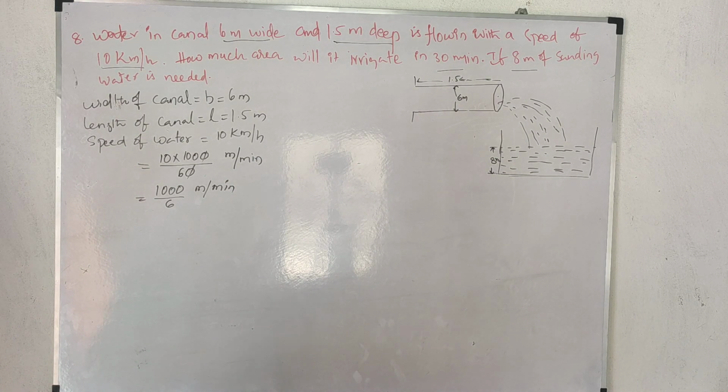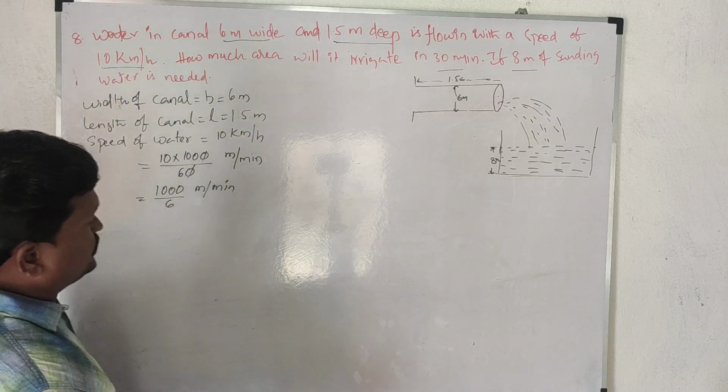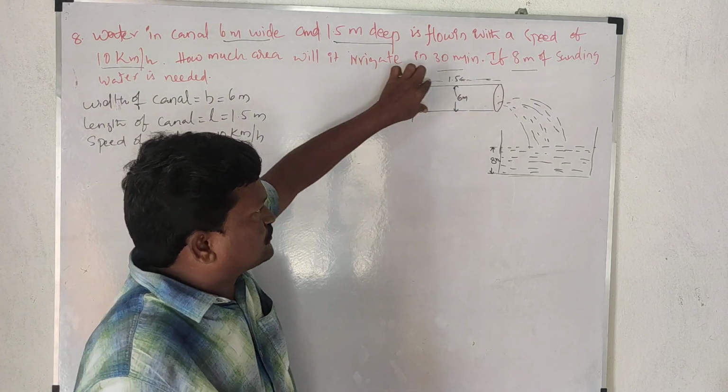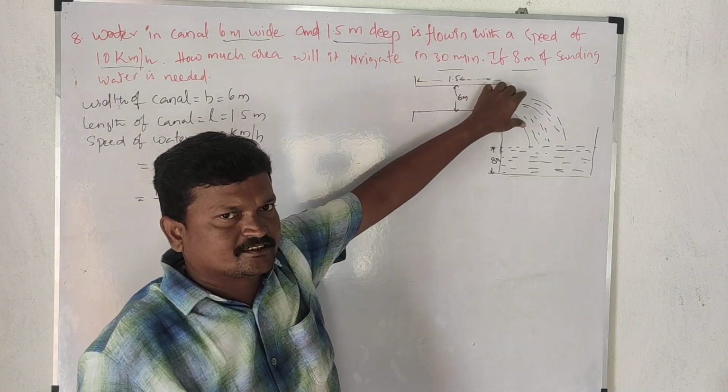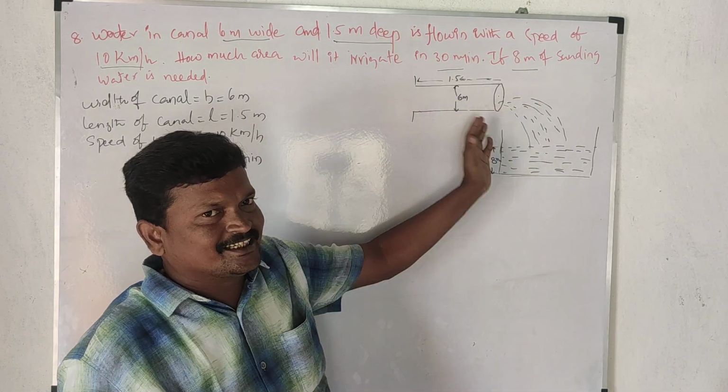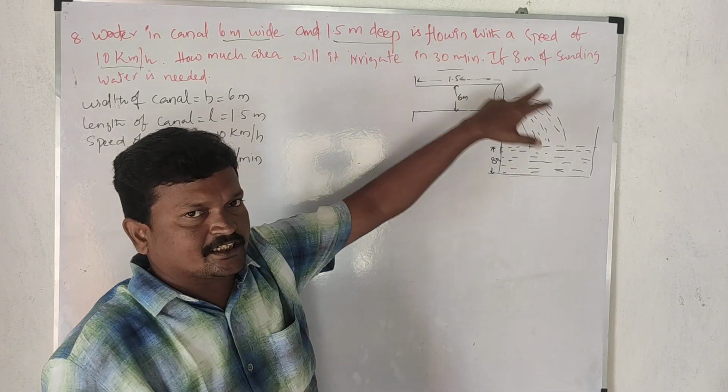Now we have to find the volume of water in the canal. If we find how much water flows in 1 minute, then it will be easy to find for 30 minutes.